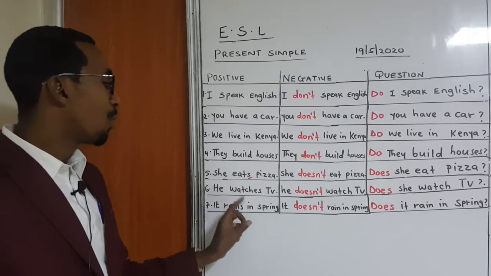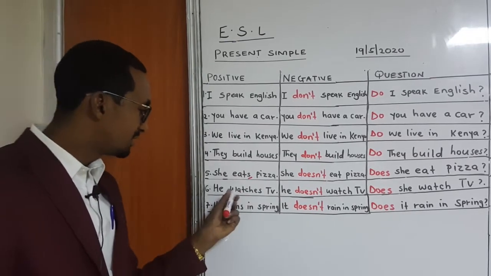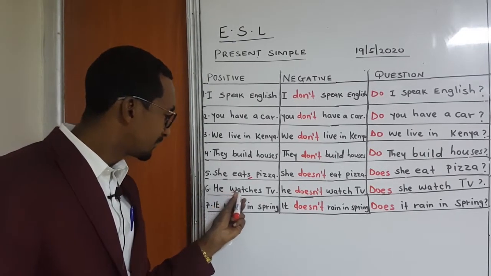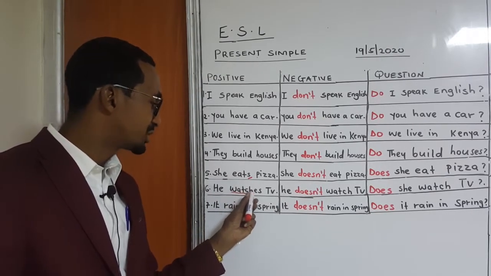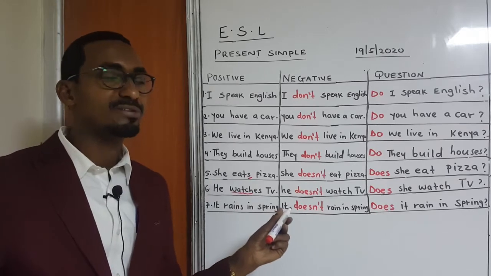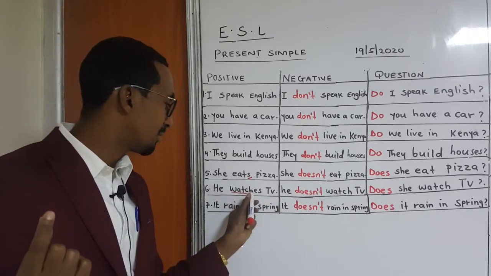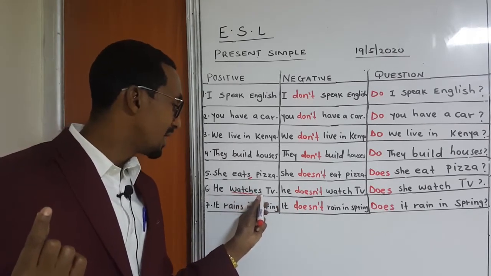6. He watches TV. If you look at this verb watch, it ends in ch and we learned in our previous lesson that a verb ending in ch takes es.